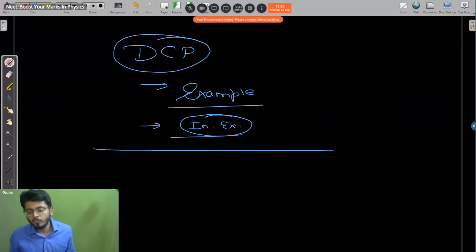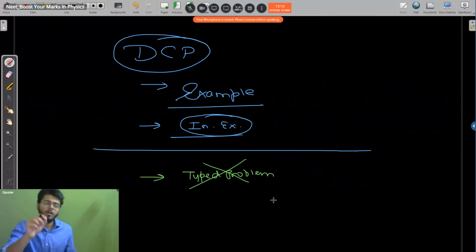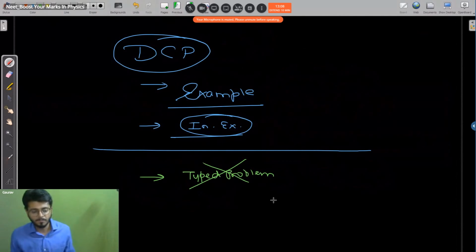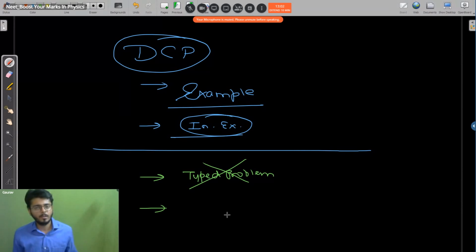Acha. What will you leave if you are preparing for NEET? In this, there are type problems. That is also a solved example. We will leave it, because type problems in this book are really good. Yes, Kajal, it's good. Type problems you will be leaving. They'll take a lot of time. These kinds of problems are not asked in a NEET exam. If there is a certain problem, you have to leave it.